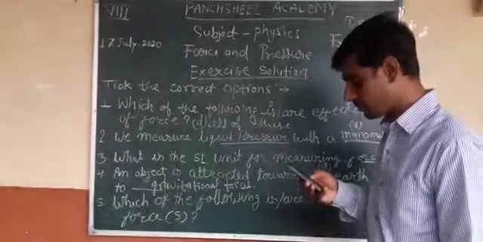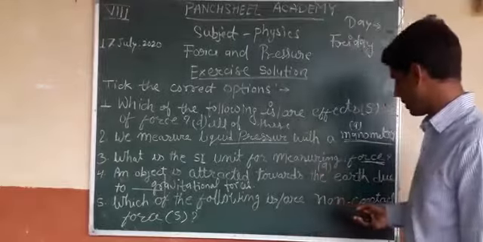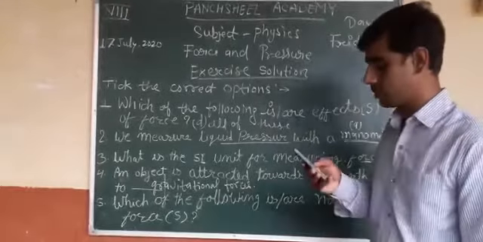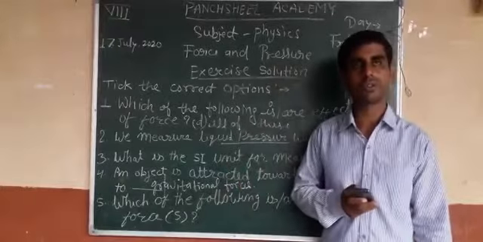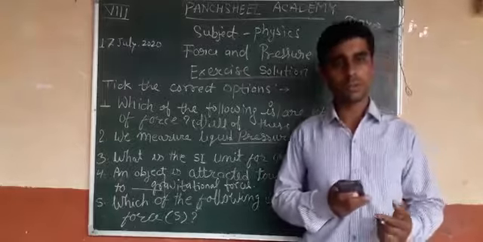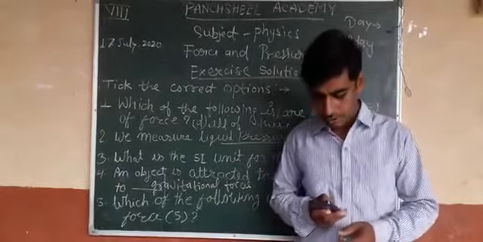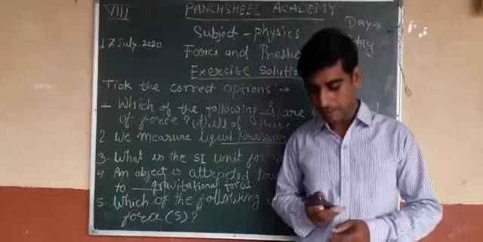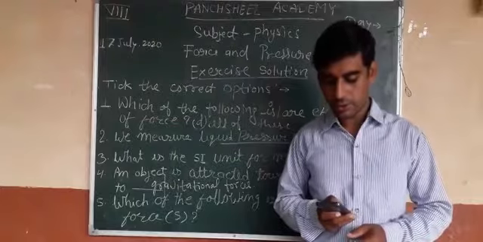Now question number 5. Which of the following is a non-contact force? And what is a non-contact force? There is no contact between two objects. First option, magnetic force. Second, electrostatic force.